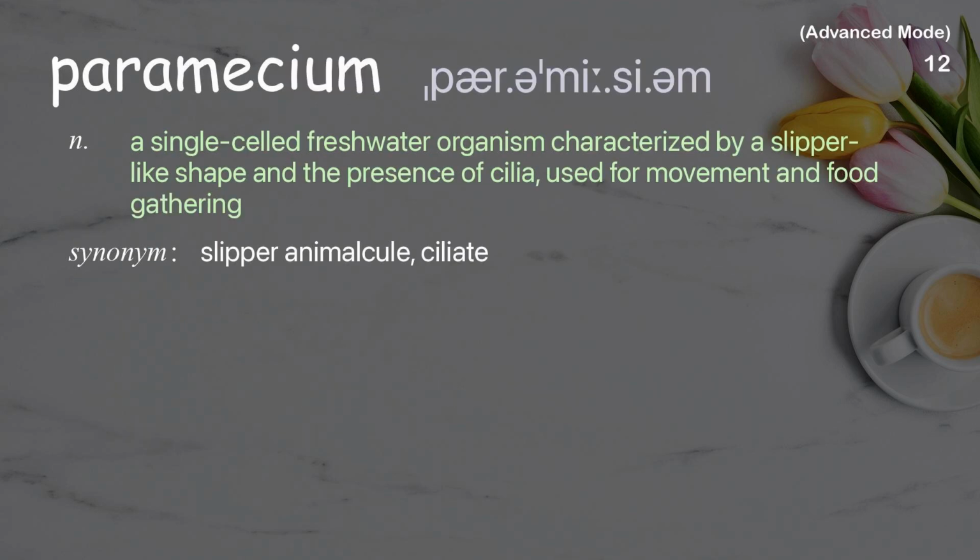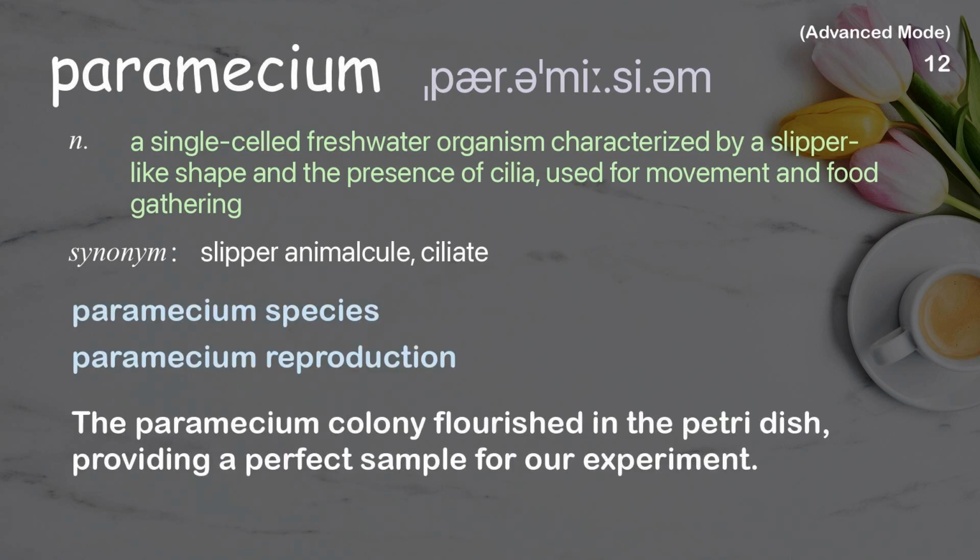Paramecium. A single-celled freshwater organism characterized by a slipper-like shape and the presence of cilia, used for movement and food gathering. Examples: Paramecium species. Paramecium reproduction. The paramecium colony flourished in the petri dish, providing a perfect sample for our experiment.